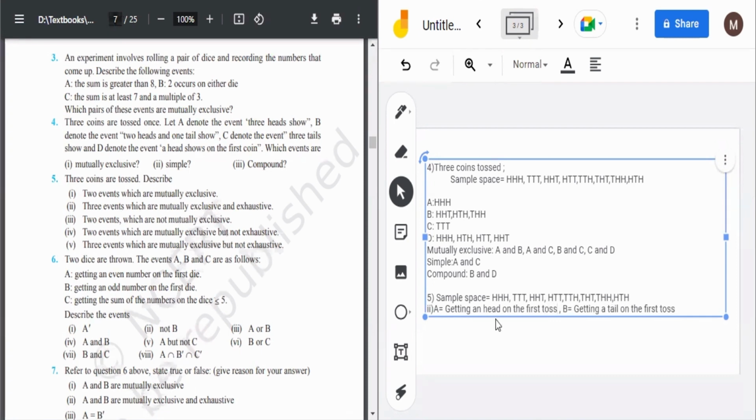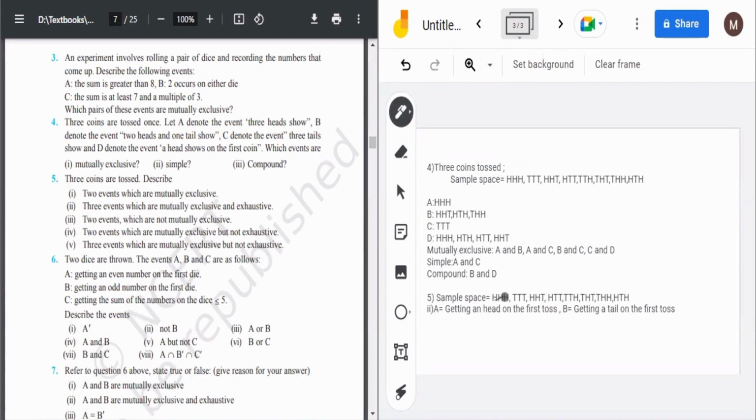So from here we can get all those situations where the first one is head. You will get this one, this one, this one, and this one. And for all those where tail comes first, it would be this, this, and this. These are mutually exclusive because it is not possible that on the first toss we get both head and tail. And since they cover the whole sample space, they are also exhaustive. So these two events are mutually exclusive and exhaustive.